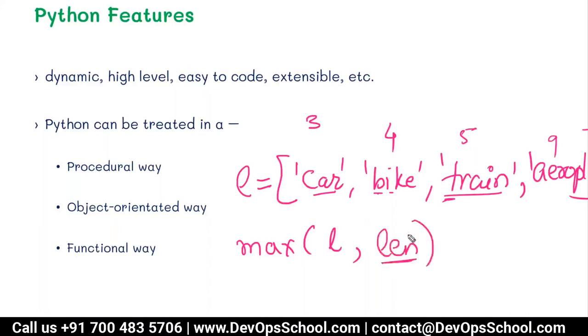Length is a function which gives us the size of each word. So just adding one word to our code will manipulate the default functionality of our max function and give us a different result. And this will return aeroplane, because it's our largest word.